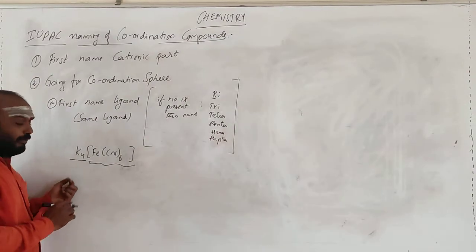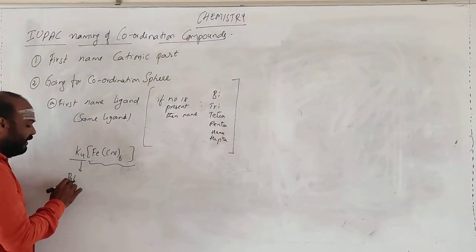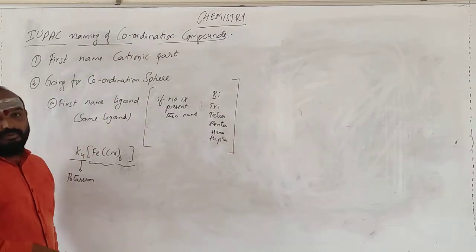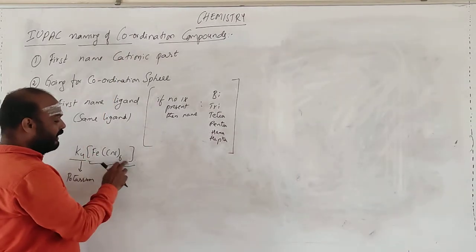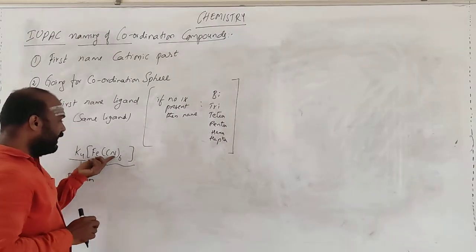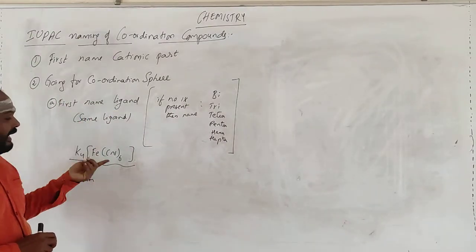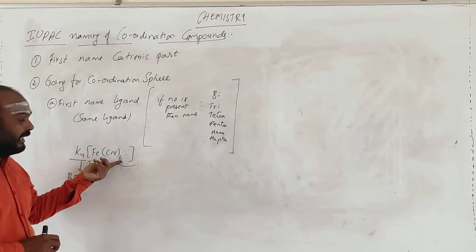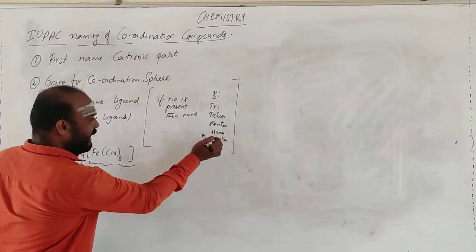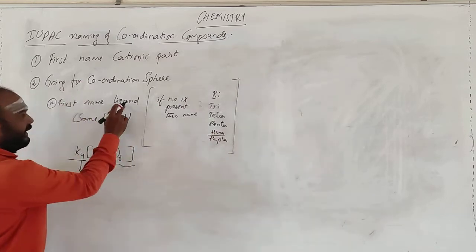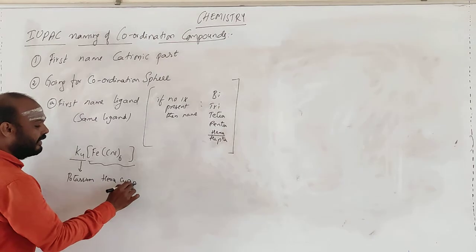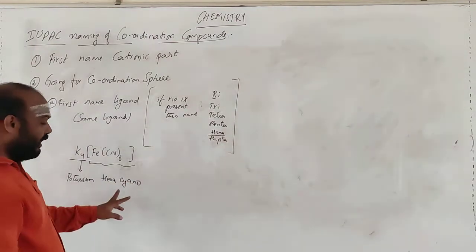The cationic part we write as potassium, so this one is finished. Next we go for the coordination entity. In this coordination entity, cyanide is present. First name the ligand. How many are there? 6 are there, so it becomes hexa. The ligand is cyanide, so hexacyano. Up to here it is clear.